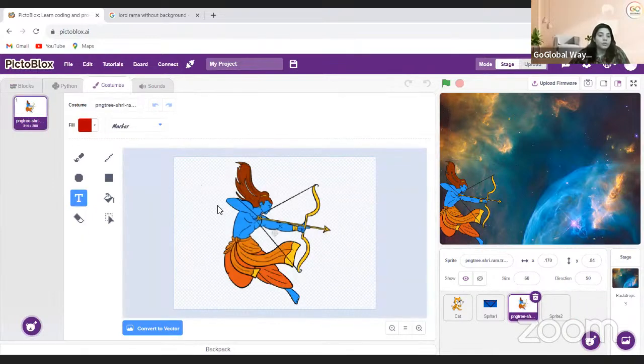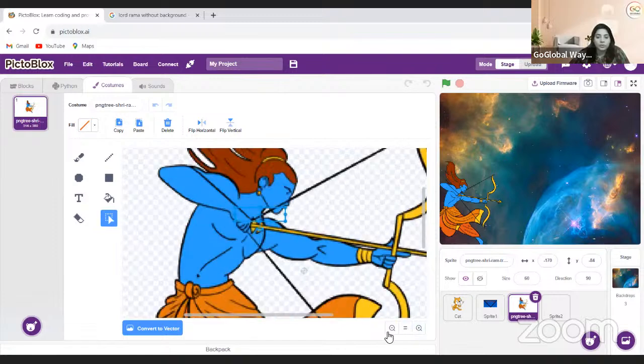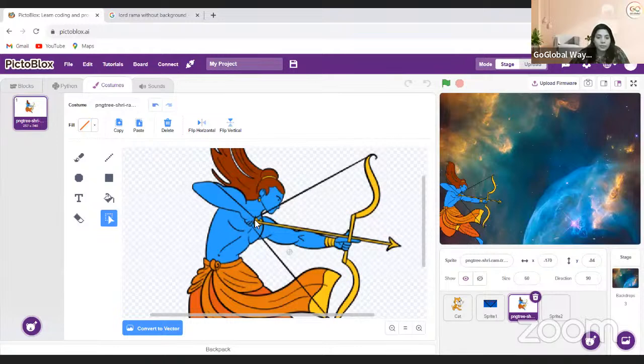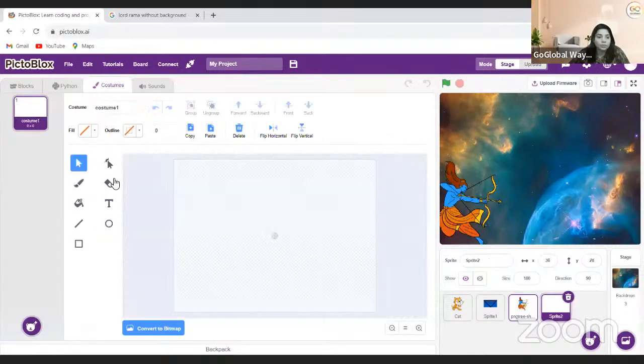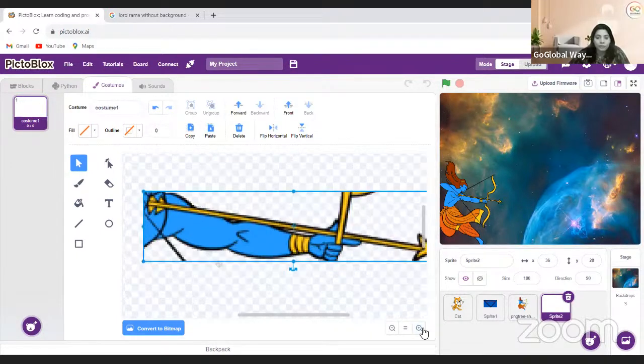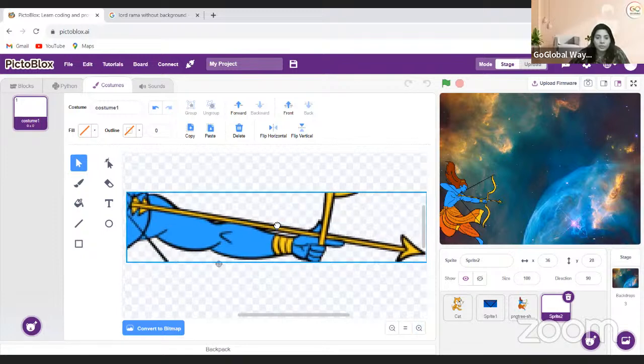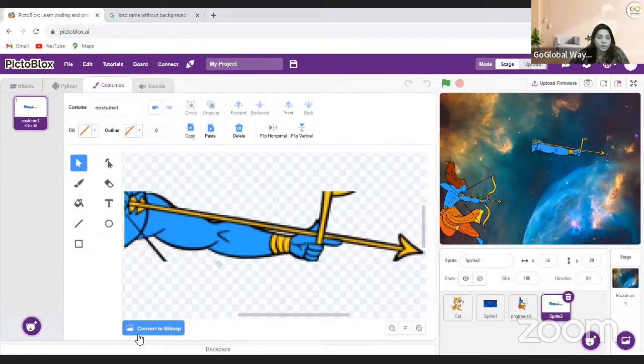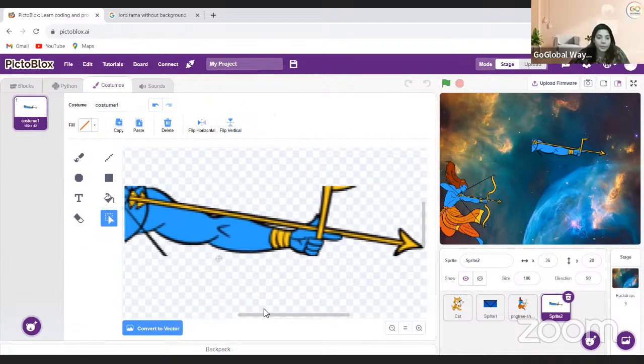arrow. So I will come to my Ram sprite and I will fetch this arrow detailing from here. So I'm just zooming a little bit, and now I'll try to fetch this thing. I'll do copy. I will come to sprite 2 and I'll do paste here. Now I will do zoom in little bit, and from here, I will do convert to bitmap.